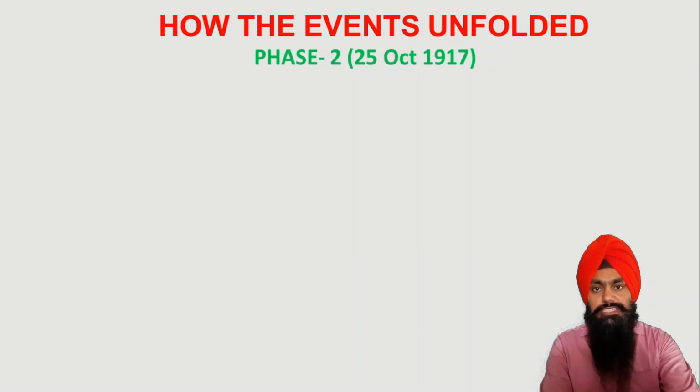So after the successful end of phase 1, phase 2 started on 25 October 1917. This date is according to the Julian calendar, means the old calendar, but according to the new Gregorian calendar, this phase started in the month of November.